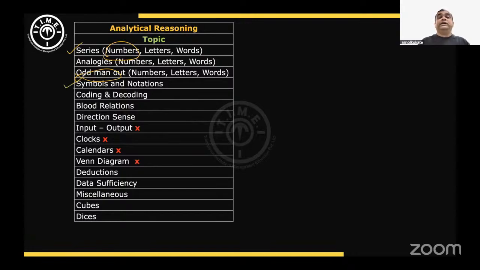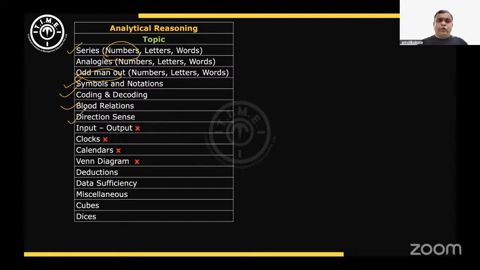Then there are questions on symbols and notations. Coding, decoding, a good amount of questions were there. But the only problem was in many cases, in coding, decoding, to verify whether your logic is correct or not, you required some confirmation. In many cases, they have given one word, and for that one word, they have given one number. But to verify whether your logic is correct or not, there was no second word given. So there is a problem for the verification part. Otherwise, logic was easy. A good amount of questions were asked on blood relations. All were easy, doable questions. In fact, some of the questions were of a similar nature only.